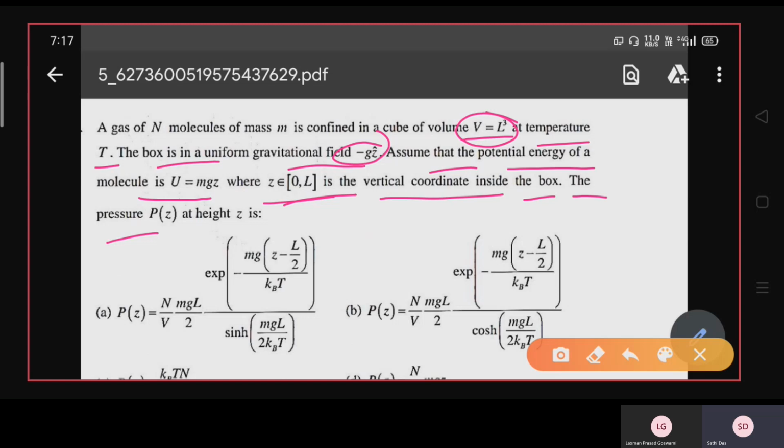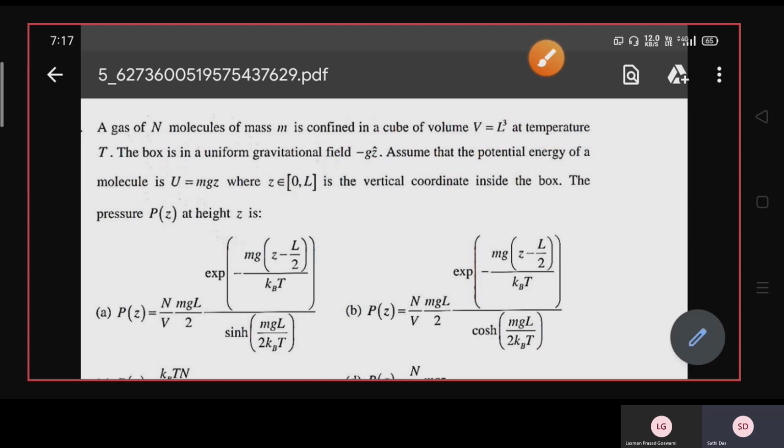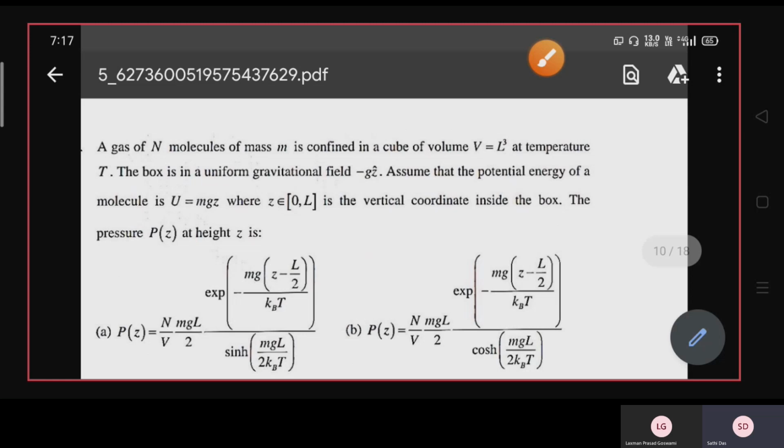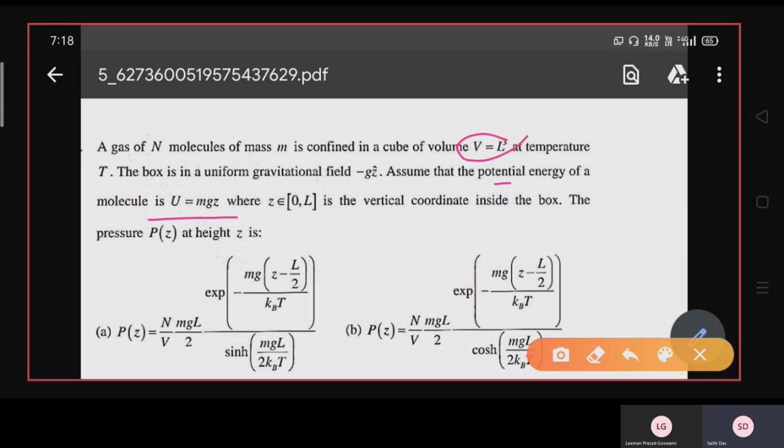The pressure P(z) at height z is how much? Now you may face a problem: how can I get the pressure when only the volume is given, only the molecule's potential energy is given, and they are asking for the pressure at height z? Actually, it is a very simple question. If you find the partition function Z, you can get the rest of the things.